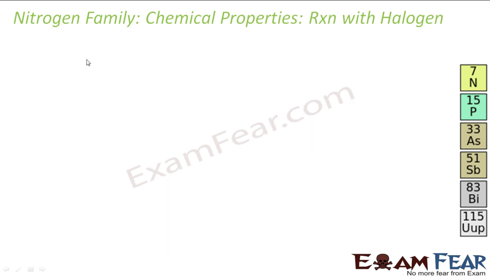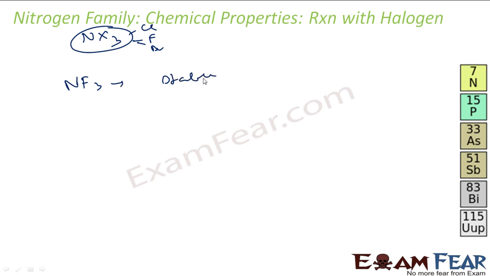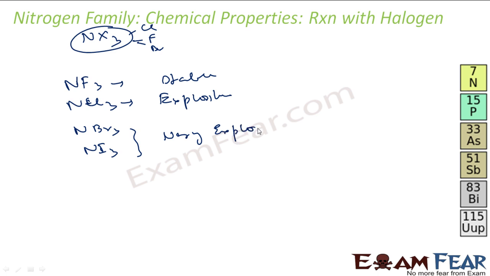As I have told, nitrogen is always special. So let's study the stability of all NX3, where X can be fluorine, chlorine, bromine and so on. Talking about the first halogen, fluorine: NF3 is stable. NCl3 is explosive. NBr3 and then iodine, these are very explosive. Now you must be wondering why.